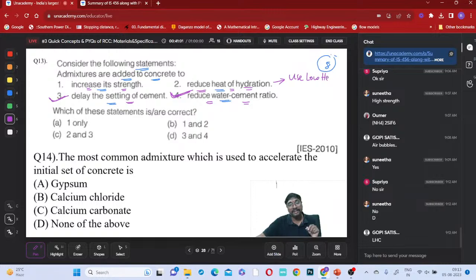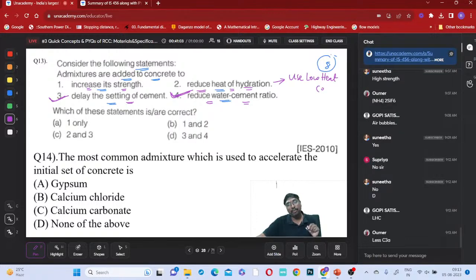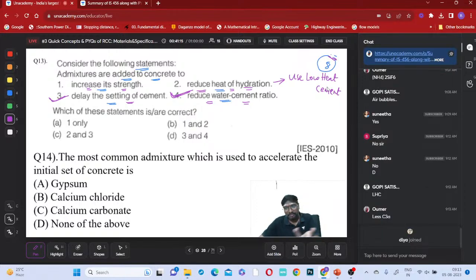For low heat cement, the basic structure of the cement we have to modify. Whichever Bogue component is to be increased and whichever is to be decreased, you know the purposes of each and every Bogue component, right? You know already from BMCP and their properties. Depending upon that, you have to understand which property we have to change. Okay, right? So shall we move to the next one?